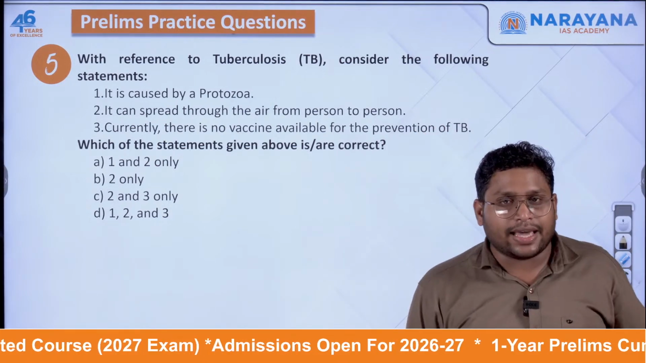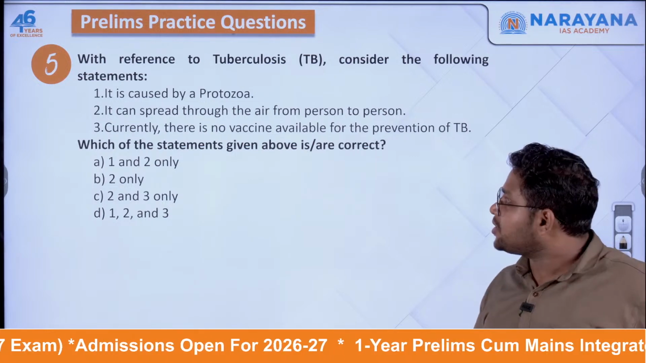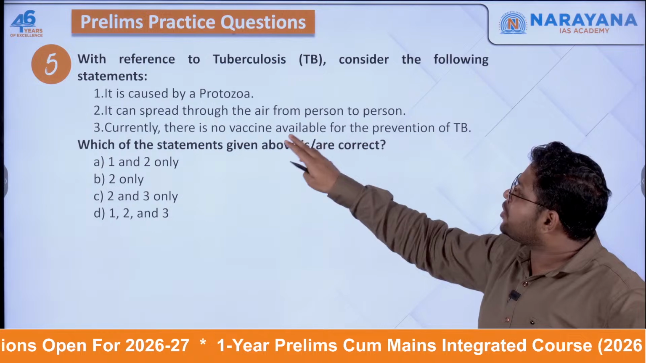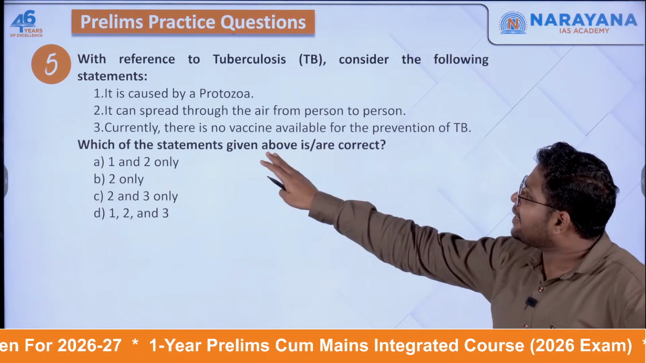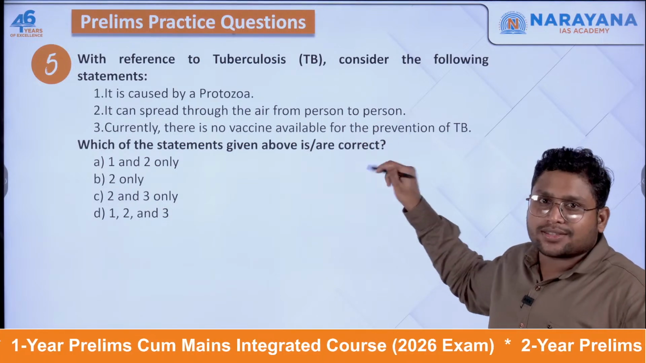Now this is your homework. The first question related to tuberculosis. It's a very easy question. It's caused by protozoa. It can spread through air from person to person, and currently there is no vaccine available. If you have watched this lecture, you can easily answer this.